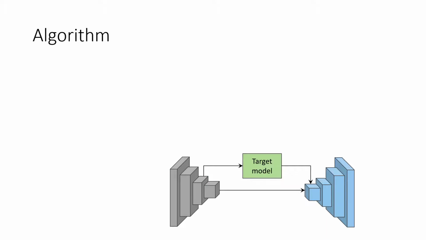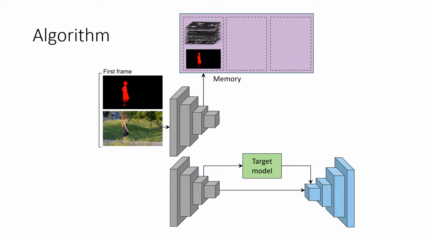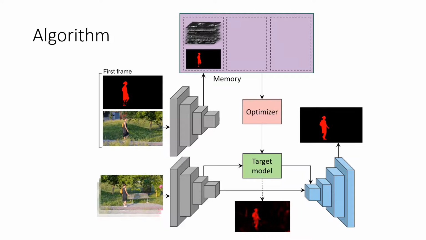Our entire VOS algorithm is summarized as follows. First, we initialize a memory with the first frame features and the ground truth mask. The target model is then optimized with the memory. We then extract features from the next incoming frame and apply the target model to generate a coarse segmentation score map. This is then refined to the final mask in the segmentation network. We finally store the features and mask, and the target model is updated again, adapting it to appearance changes.